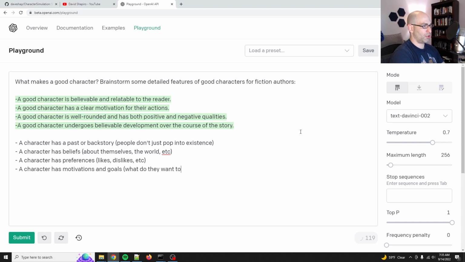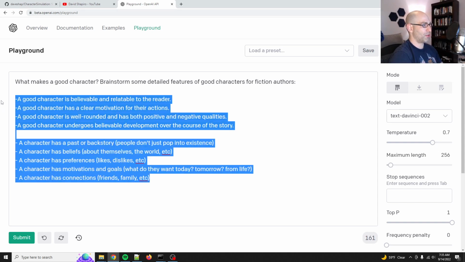What do they want today, tomorrow, from life? A character has connections: friends, family, etc. So basically, what I want to do is figure out how to simulate these characters.